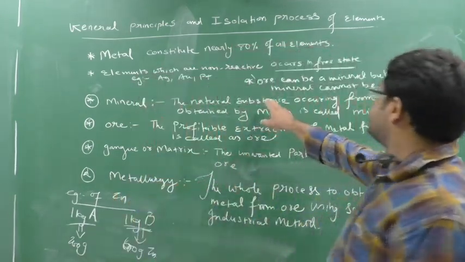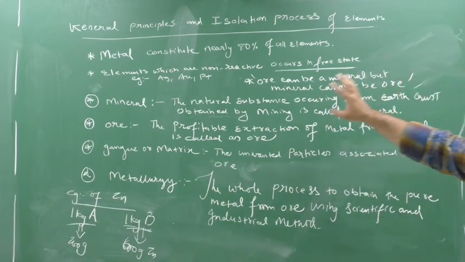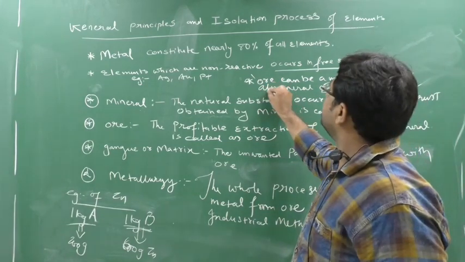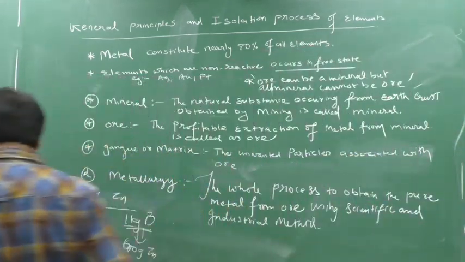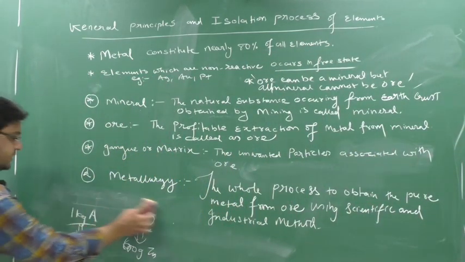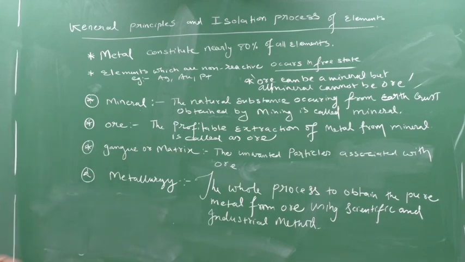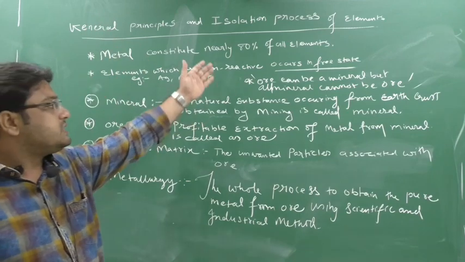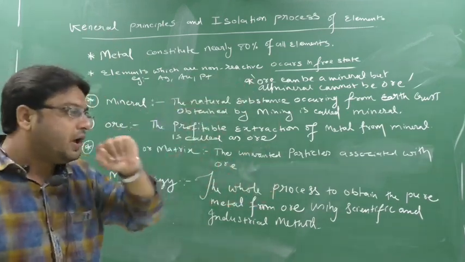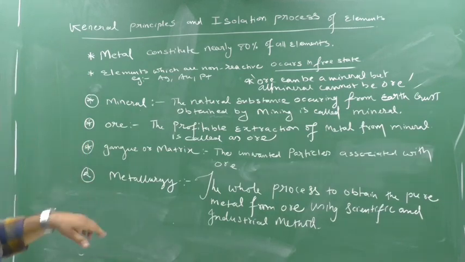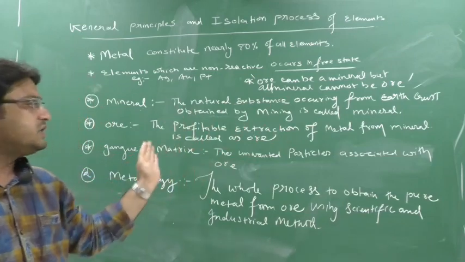So understand this definition: an ore can be a mineral, but all minerals cannot be ore. Yes or no? But all ore can be a mineral. Clear? So, the definitions. Mineral means what? The natural substance occurring in the earth crust, obtained by mining, is called a mineral. And ore means what? The profitable extraction of metal from the mineral is called an ore.